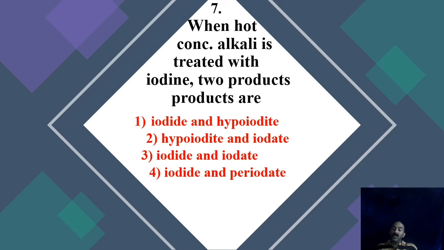If you are using cold dilute alkali, we get chloride and hypochlorite, OCl-. Here it is ClO3-, that's the difference. Okay, so please distinguish between them. If you are using cold dilute NaOH, we get a halide, which is common in both, X-, I- or Cl-. But if you are using the cold one, less oxidation takes place, so you get ClO-. If you are using hot concentrated one, you get the highly oxidized ClO3- or IO3-. You will see in the next page.